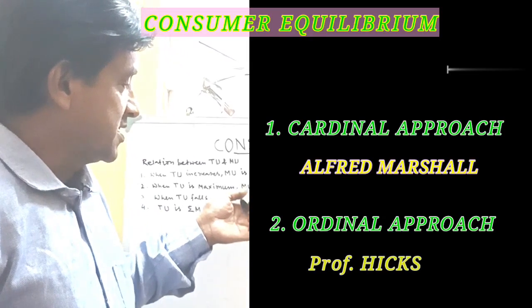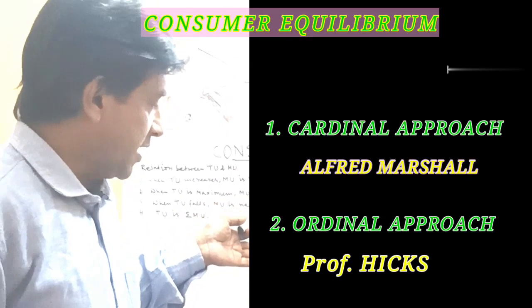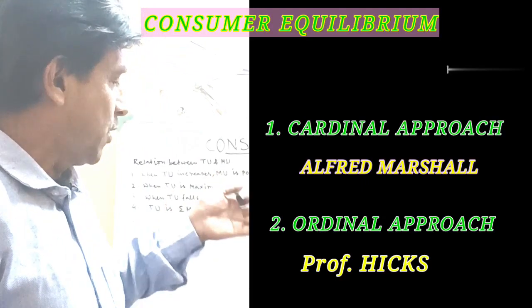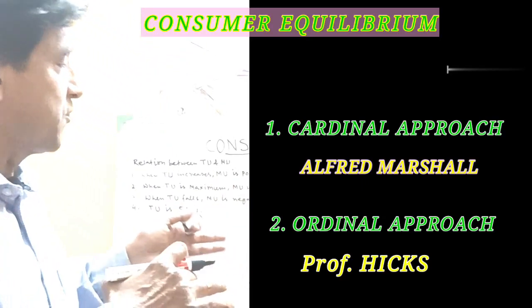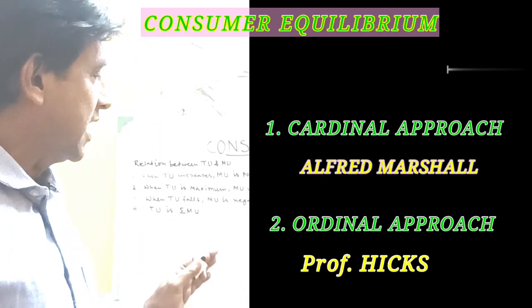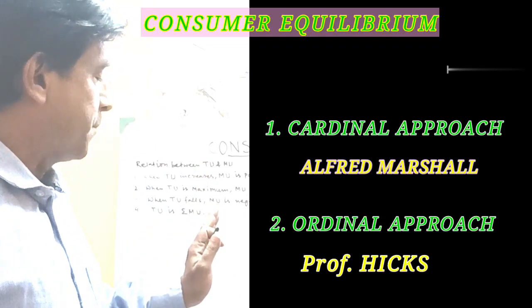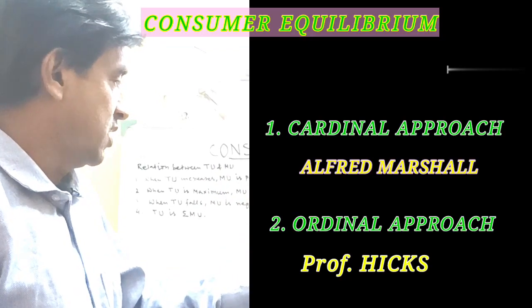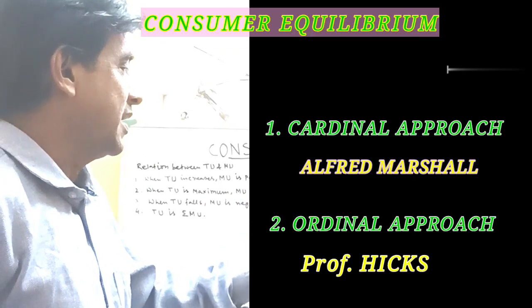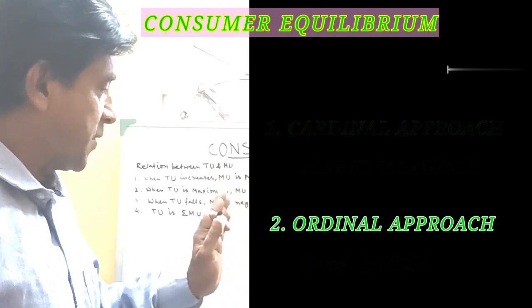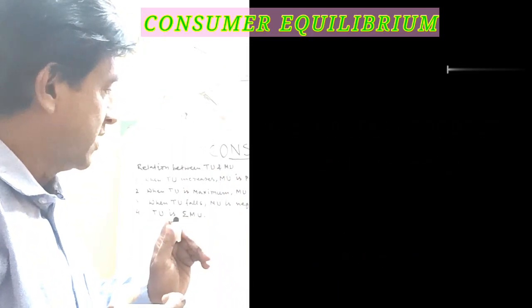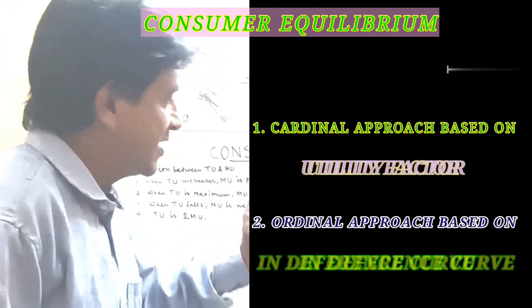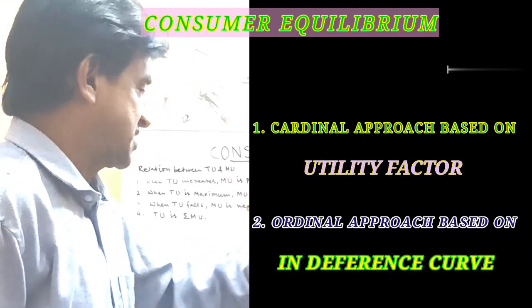Now see, in this cardinal approach we are discussing utility. On the basis of utility we express the cardinal approach, and on the basis of indifference curve we are discussing the ordinal approach. So these two approaches are based on two main ideas. In case of cardinal, that is the utility factor. In case of ordinal, that is the indifference curve factor.